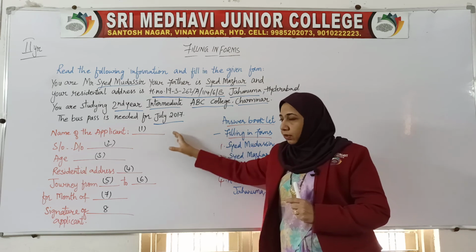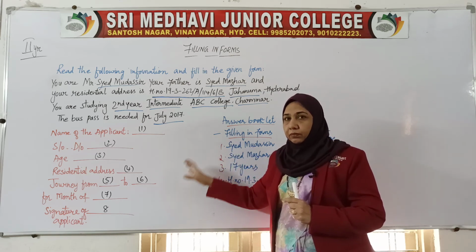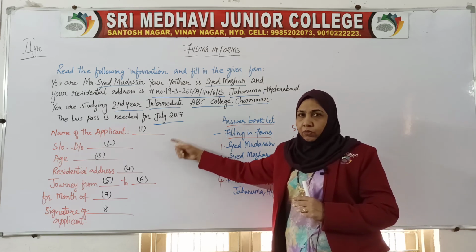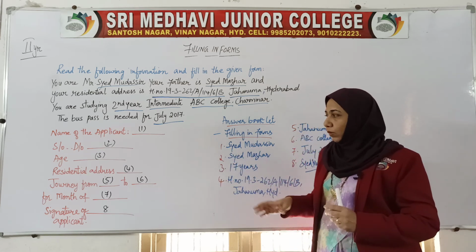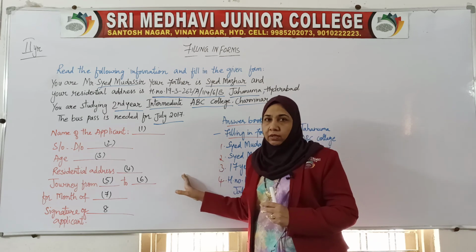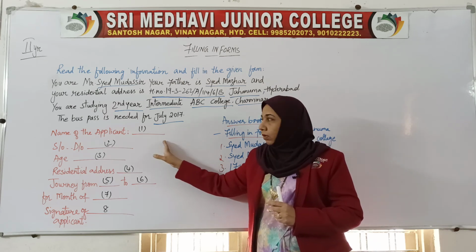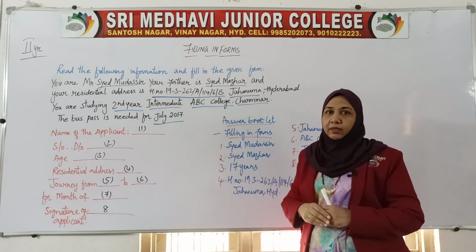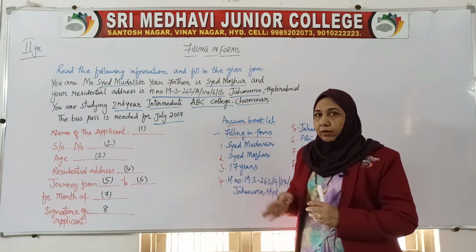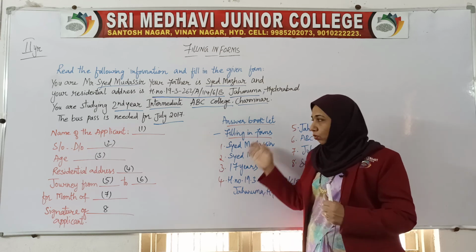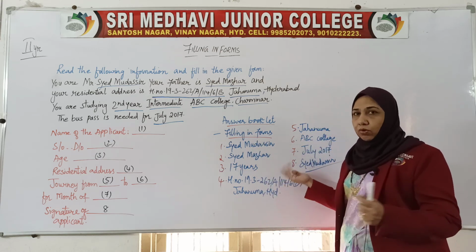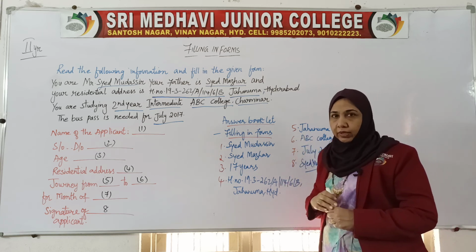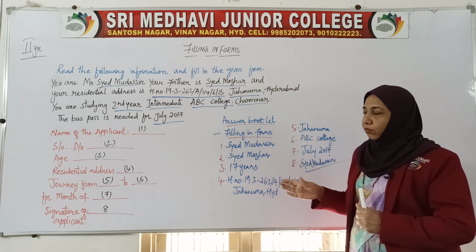They will write the numbers of the questions in a proper way. It is very clearly printed, 1, 2, 3, 4 till 8. You will get half a mark for each blank. Okay, 1 and 2 together you will get 1 mark. So overall for 8 blanks you will get 4 marks. If you write properly, just imagine, it is so easy to do, and you will score all the 4 marks. You only need a little bit of concentration. So I hope you have understood it very clearly.